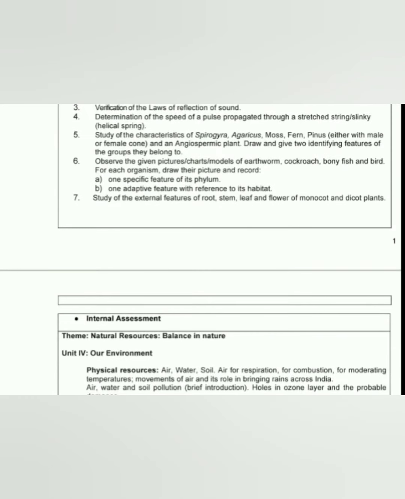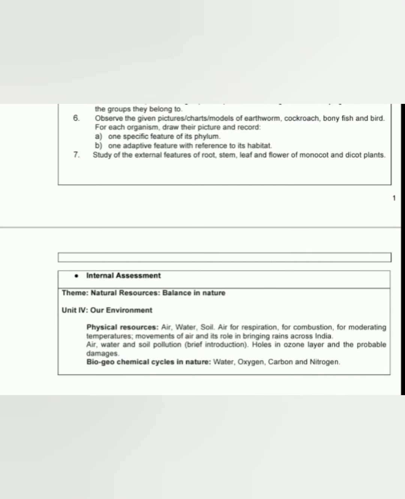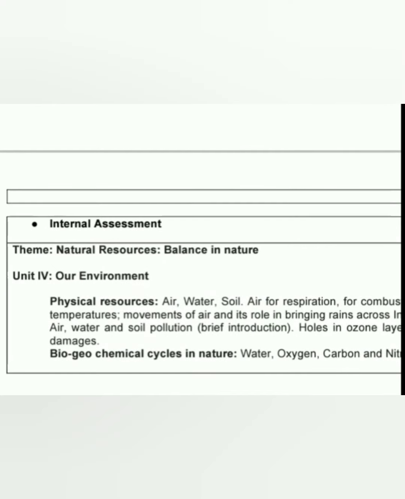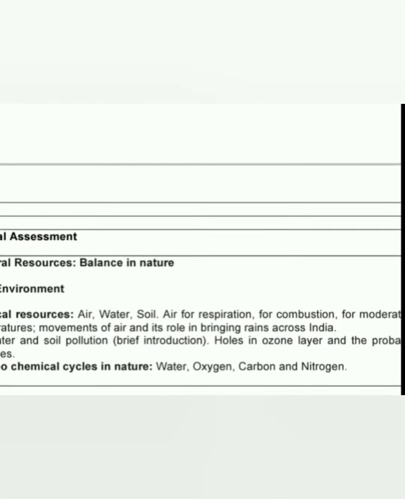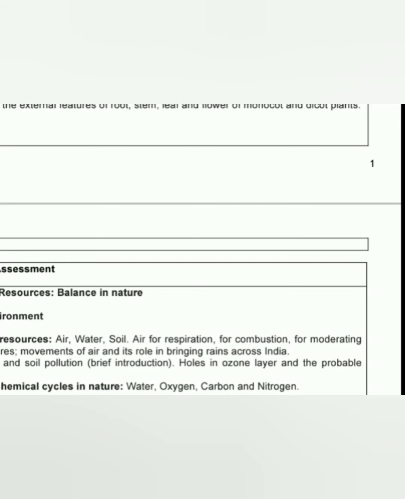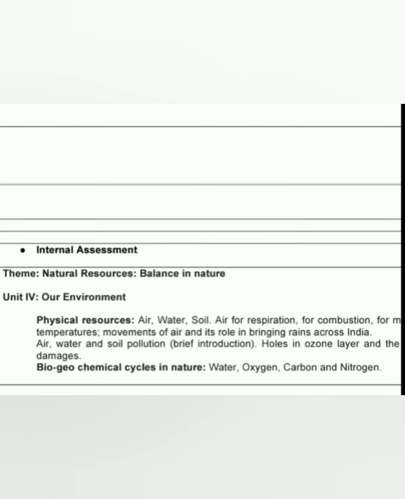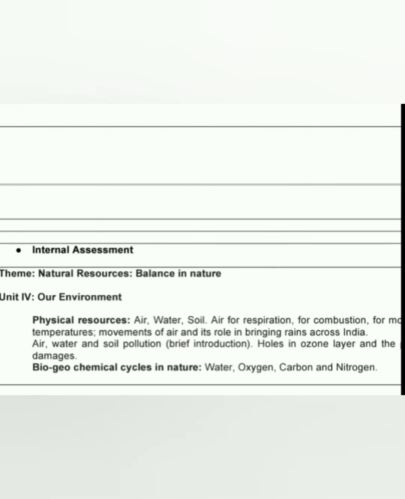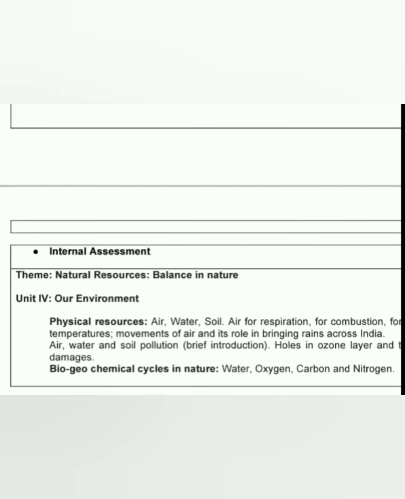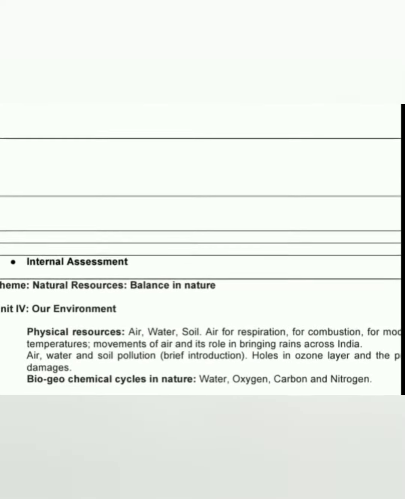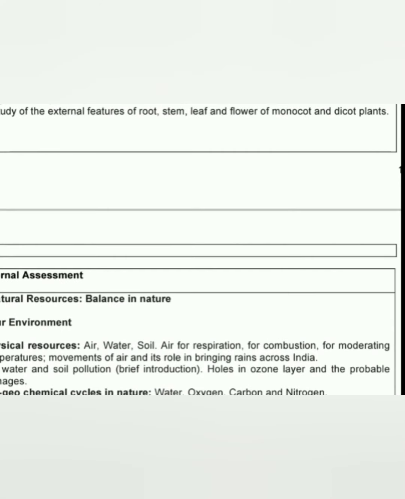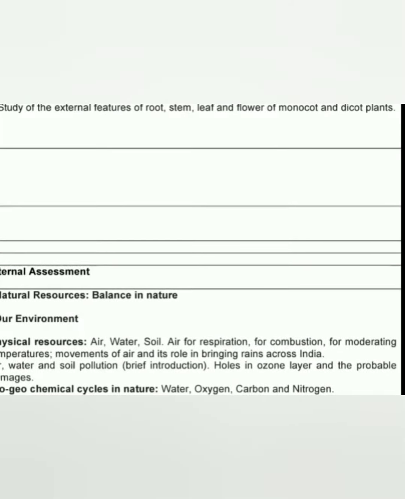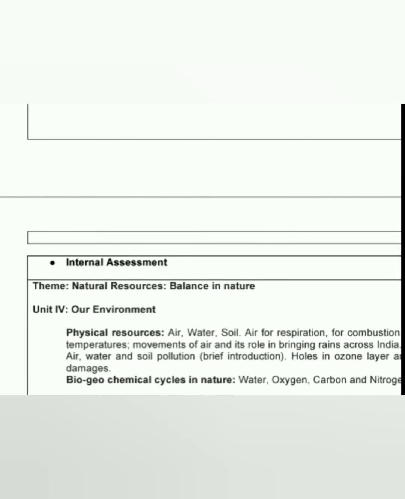The natural resources, balance in nature, unit number 4, will come under internal assessment, that is our environment, and under this physical resources, air, water, soil, air for respiration, for combustion, for moderating temperatures, movements of air and its role in bringing rains across India, air, water and soil pollution, brief introduction, holes in ozone layer and the probable damages. This portion has been deleted.